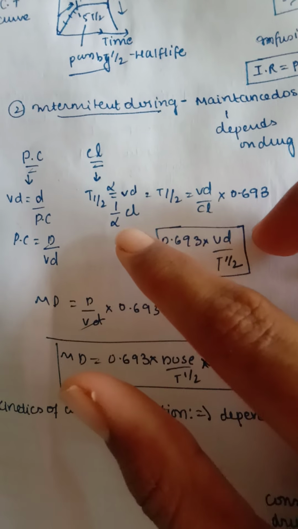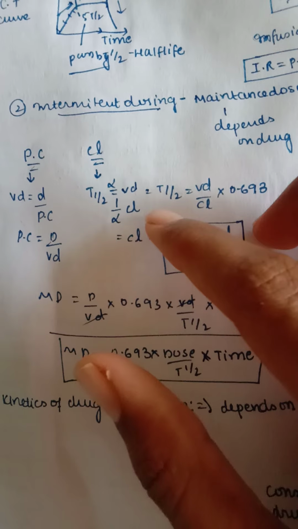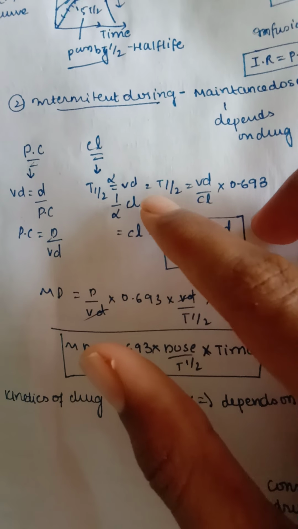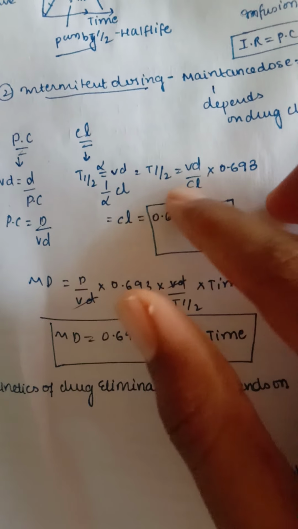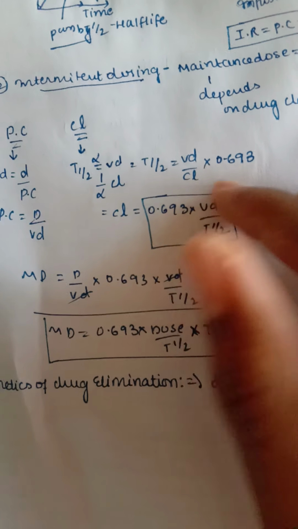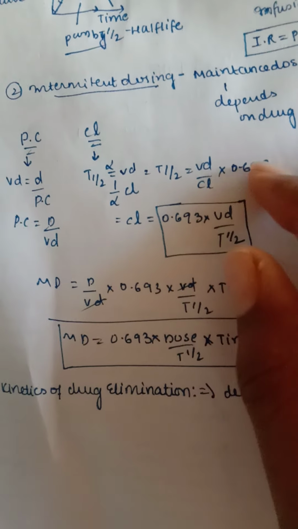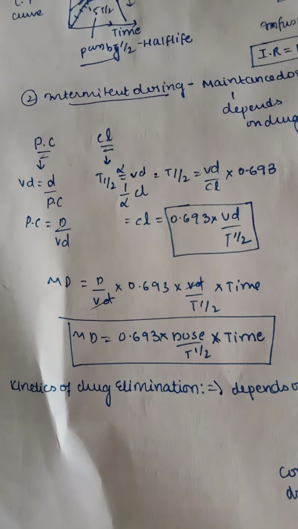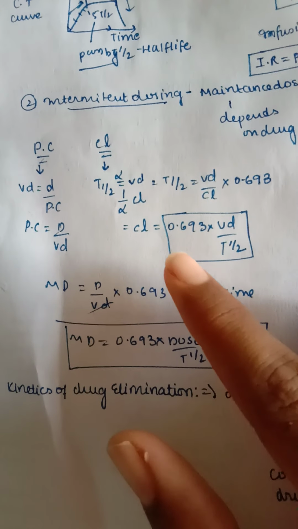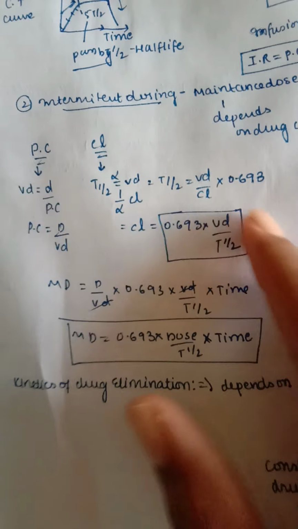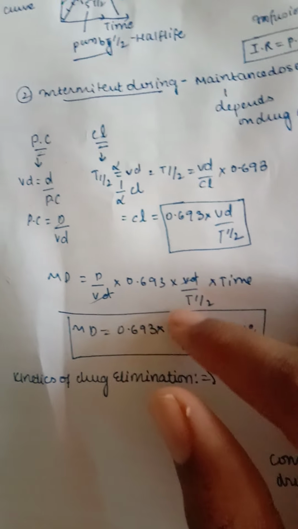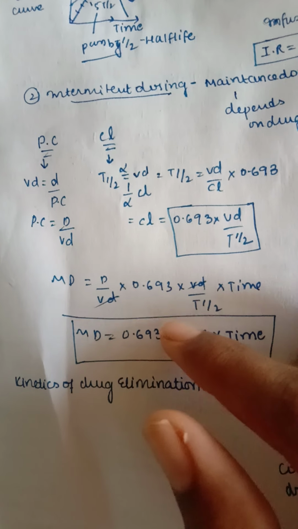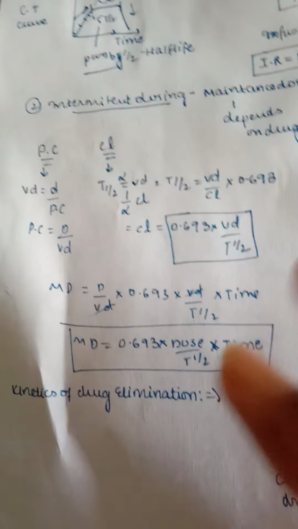Clearance, we know that half-life is directly proportional to our volume of distribution, but half-life is inversely proportional to our clearance. So half-life is equal to VD by clearance. We need some constant, so we have 0.693. So clearance is equal to 0.693 into VD by T half. So here we can find out MD now with the new formulas,